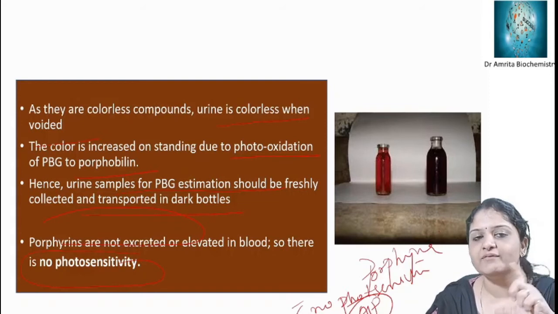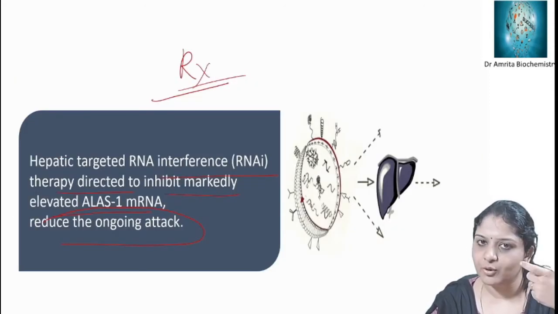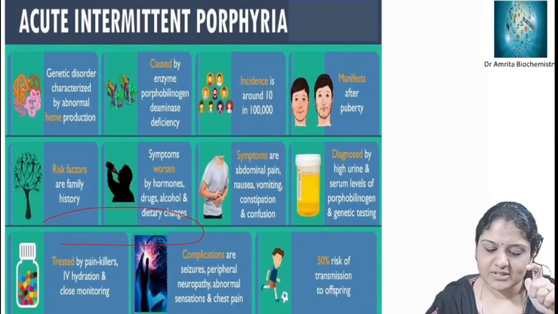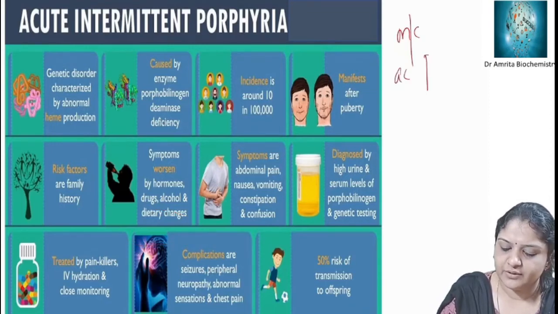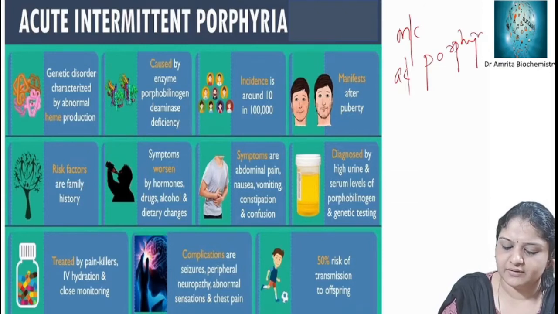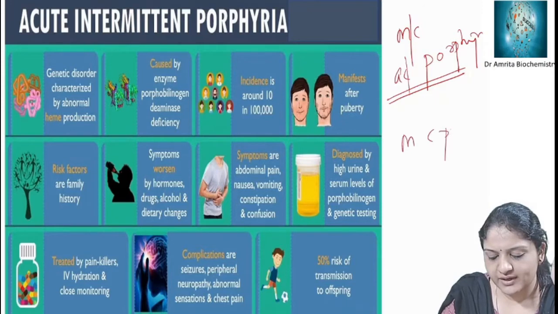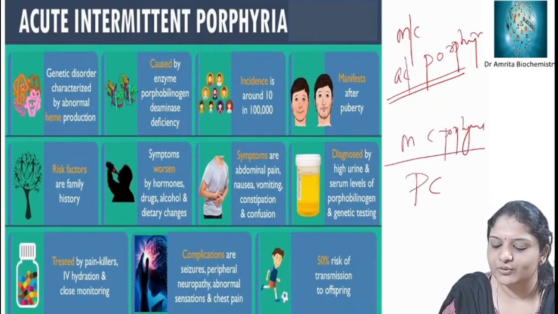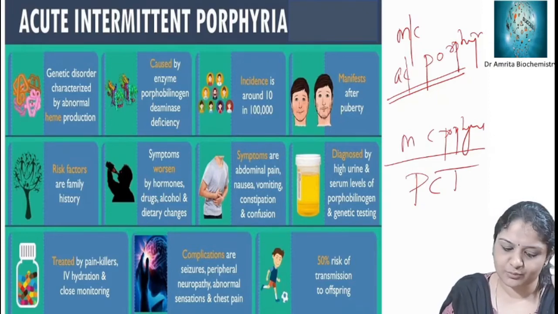So it is a porphyria with no photosensitivity, and the most common symptom is abdominal pain, and the most common physical sign is tachycardia. Also, this is the most common acute porphyria. If the question is most common porphyria, what is the answer? The most common porphyria is porphyria cutanea tarda. The most common acute porphyria is acute intermittent porphyria.